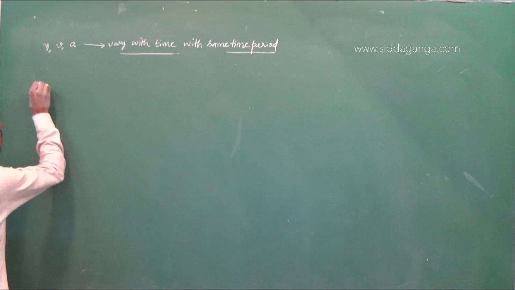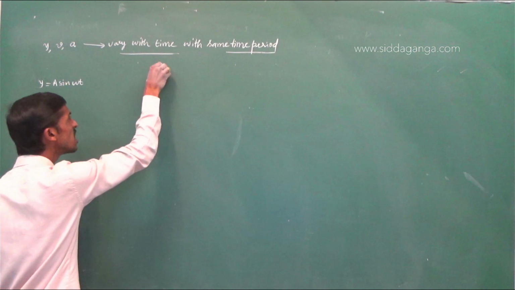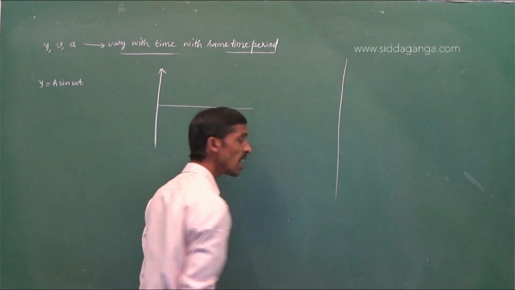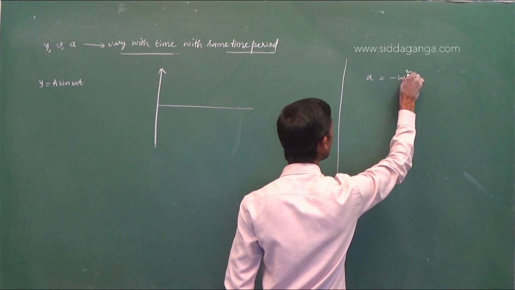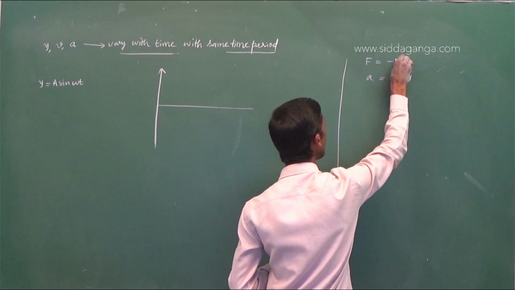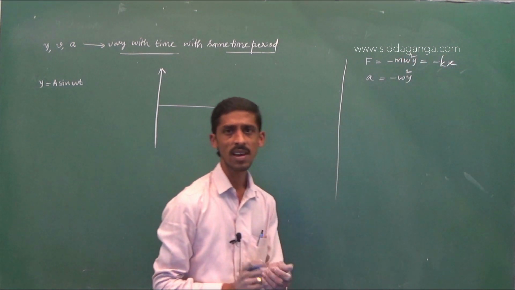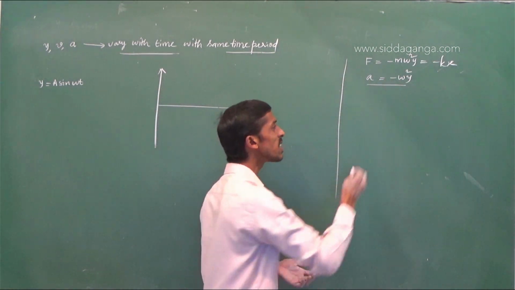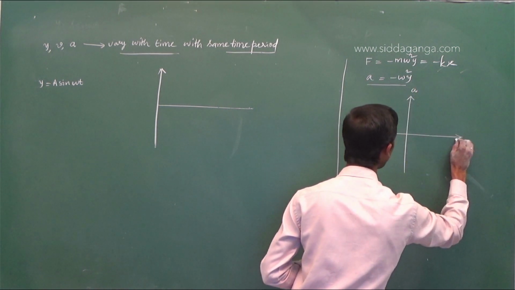Then y is equal to a sin omega t, if particle motion is considered from the equilibrium position. One more thing I forgot to say: in acceleration, the nature of the graph. Look, a is equal to minus omega square y. Similarly, the force equation is minus m omega square y, that is equal to minus kx. If it is asked, what is the nature of the graph between acceleration and displacement?